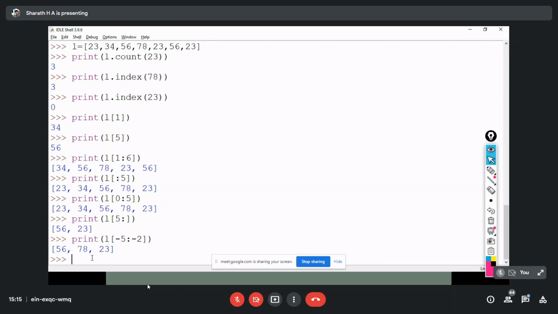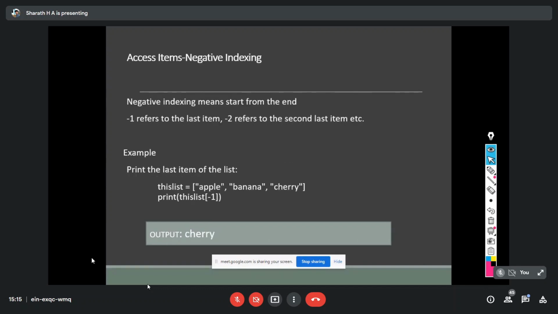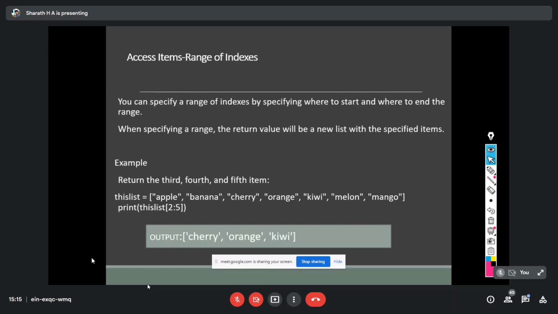The same thing, the range value works like a string, as we already discussed, so I'm going to skip this part. Is there any doubt in this range value, from the start to some index, or from an index till the end, and negative values? Or do you want me to check any values you wish to execute?